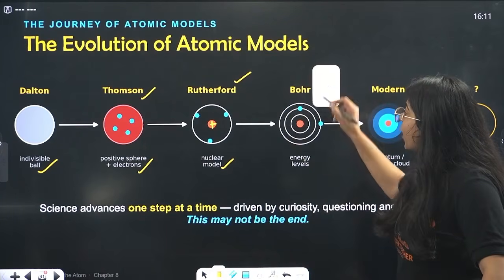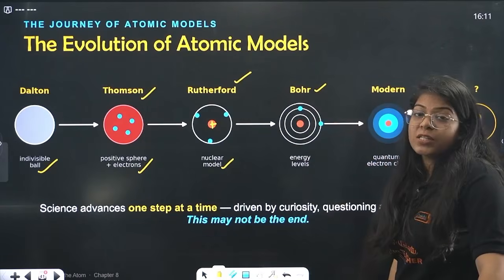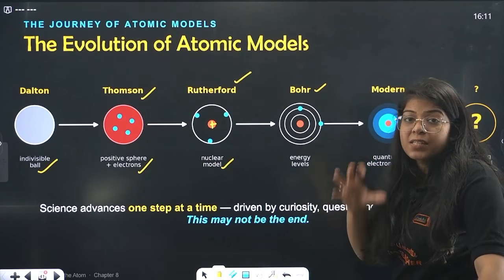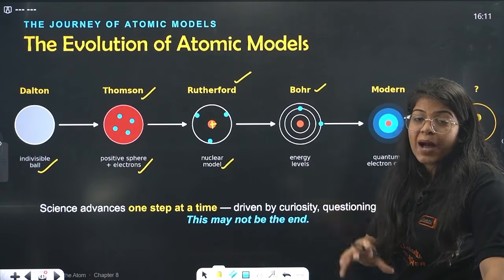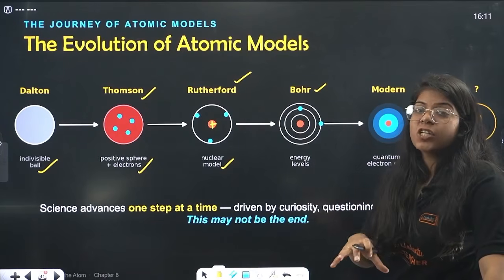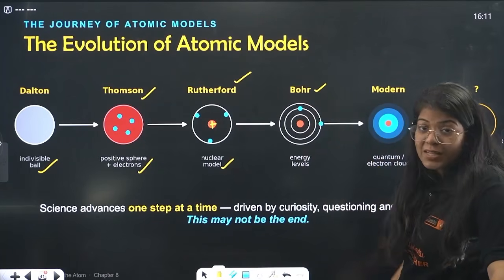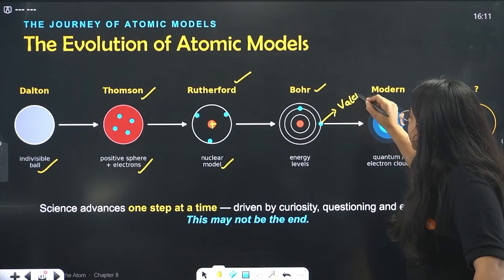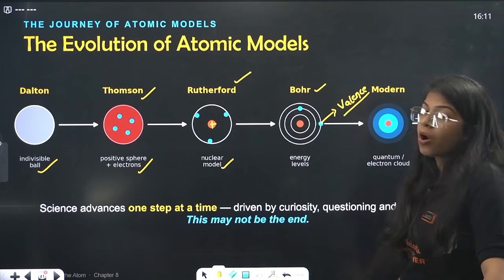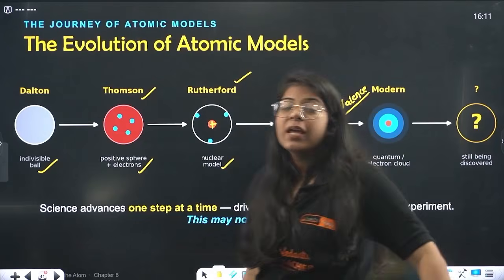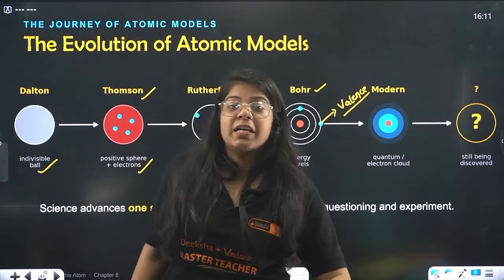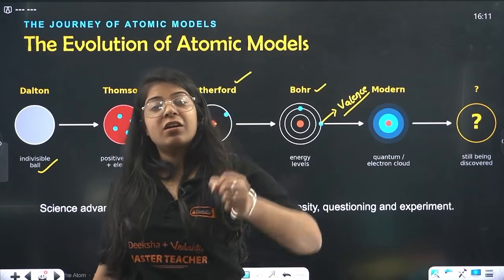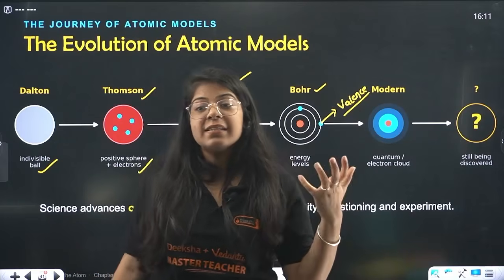That was answered by Bohr, that each electron is revolving in a specific circular path with a specific energy, and these were called energy levels. The last shell is called valence shell. The electrons in the last shell were called valence electrons, and their combining capacity, how many electrons they can give or take, is called valency.